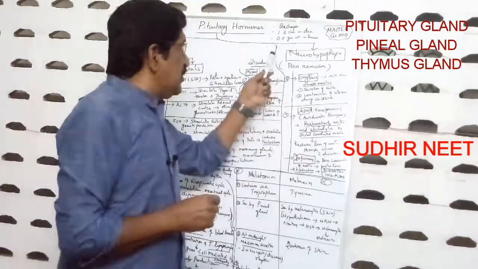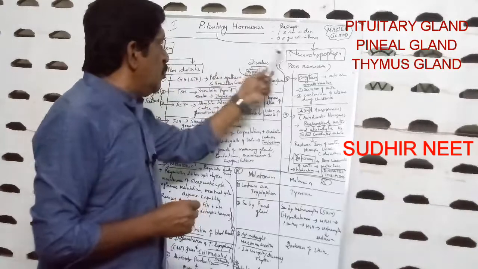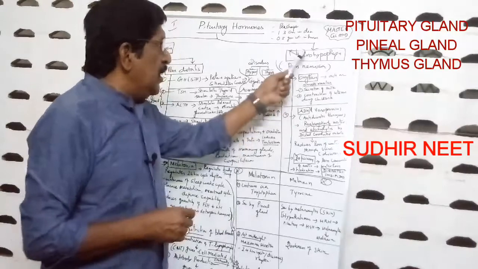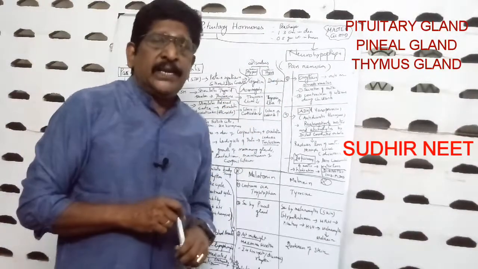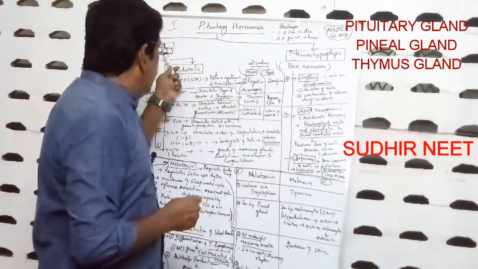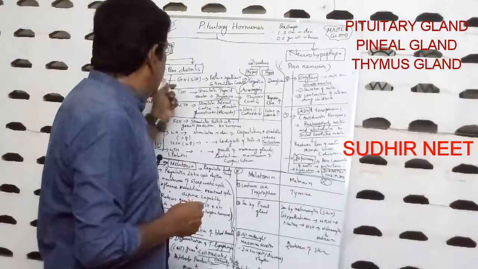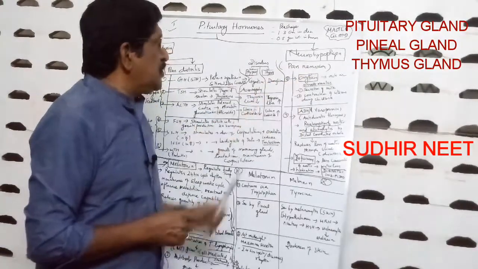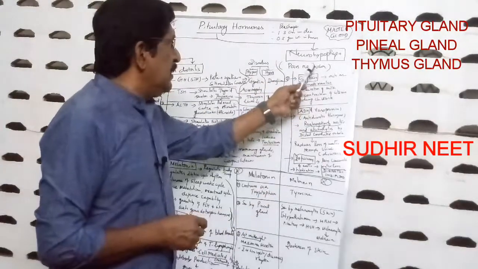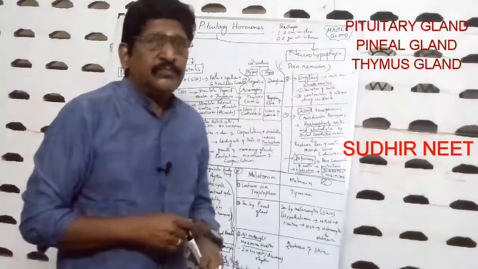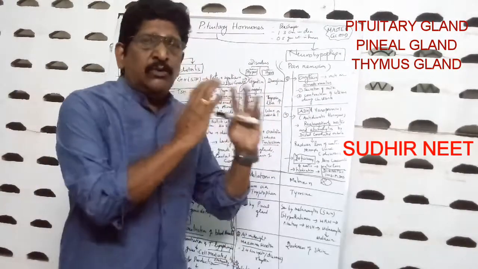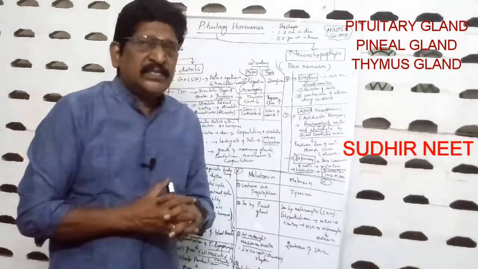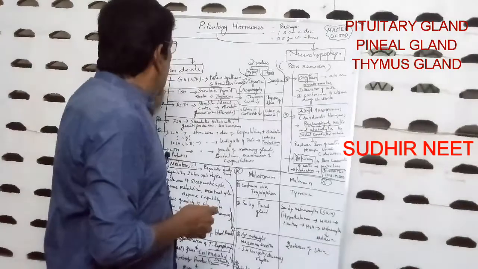Right. If we take the structure of the pituitary gland, it has got two parts: one, adenohypophysis, anterior pituitary, and neurohypophysis, posterior pituitary. Adenohypophysis has got two parts: pars intermedia and pars distalis, and this posterior pituitary is also called the pars nervosa. So what are the hormones secreted by these three parts of the pituitary gland? Let us see.